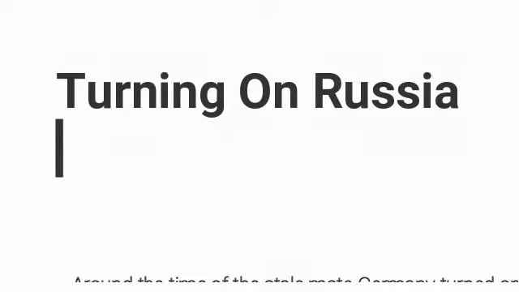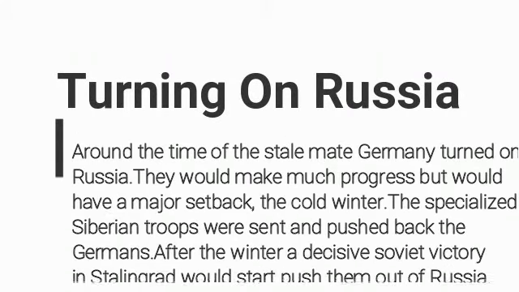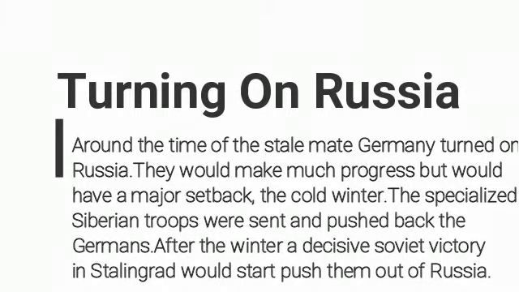Turning on Russia. Around the time of the stalemate, Germany turned on Russia. They would make much progress but would have a major setback, the cold winter. The specialized Siberian troops were sent and pushed back the Germans. After the winter, a decisive Soviet victory in Stalingrad would start to push them out of Russia.